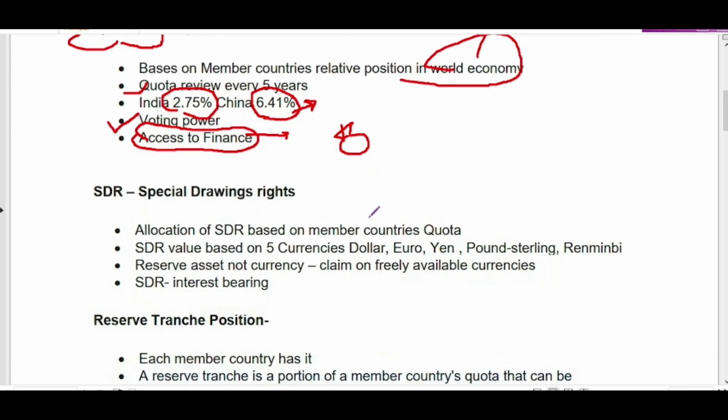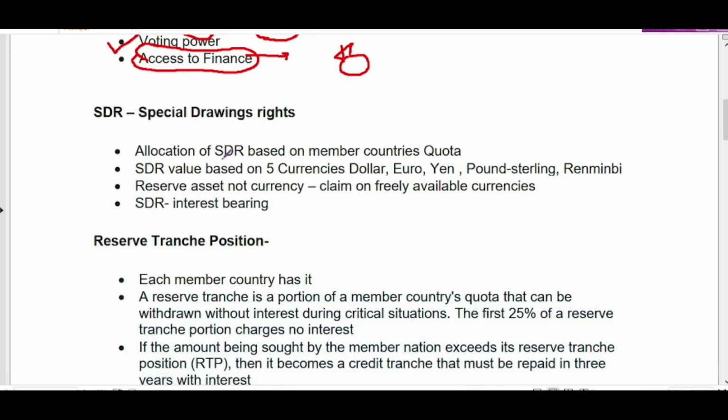Next is SDR. So SDR is not a currency. Remember this fact, because these facts can be asked in prelims. It is called a reserve asset whose value depends upon 5 currencies such as dollar, euro, yen, pound sterling, Chinese renminbi, right? And allocation of quota depends upon member countries' position in the world economy, right?